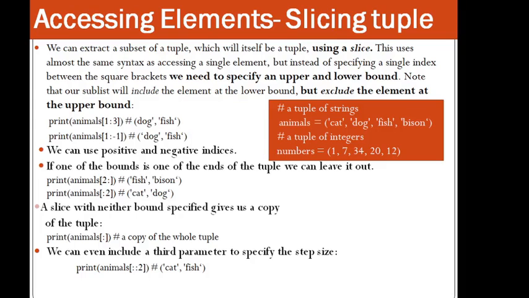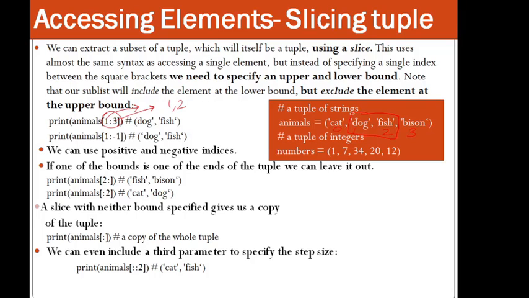So if you take the example over here, in which animals is the tuple, we are having the range from 1 to 3. So 1 will be considered but 3 will not be considered. So it will go from 1 to 2. Here we can see this is your zeroth element, this is your first element, this is your second element, this is your third element. So it will display dog and fish, right?